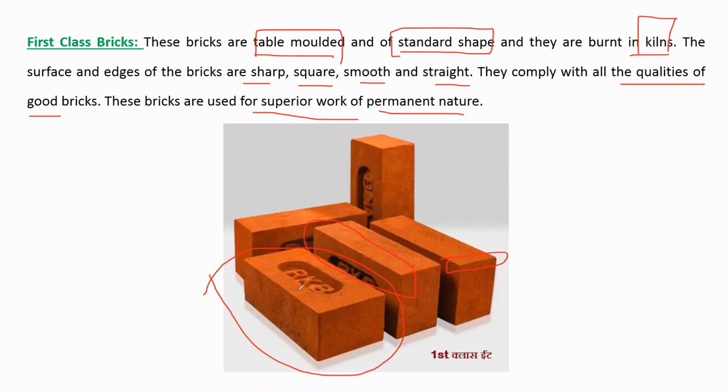That type of construction will be done with first class bricks, because it does not require plastering. As the edges, corners, and all the sides are very sharp and good looking, walls will be constructed with first class brick and do not require plastering. This will be used for show or appearance purposes. The look will be given with the help of bricks only.